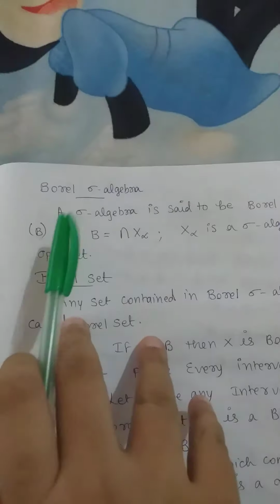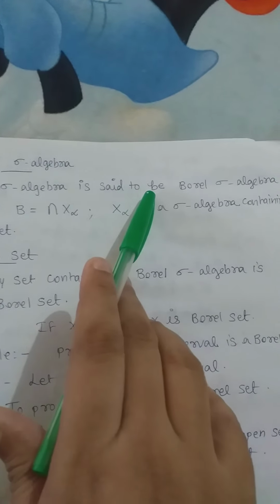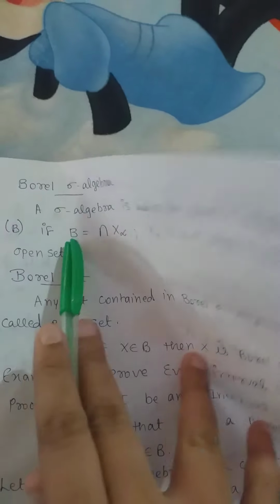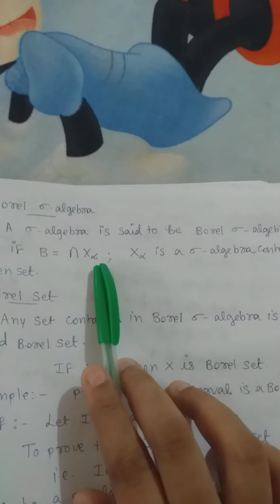Before coming to Borel set, let us see what we mean by Borel sigma algebra. A sigma algebra is said to be a Borel sigma algebra, denoted by capital B, if B is equal to the intersection of X alpha, where X alpha are again sigma algebras defined on another set.